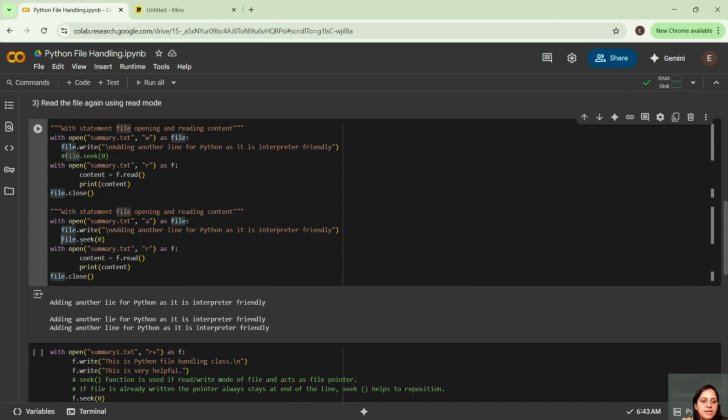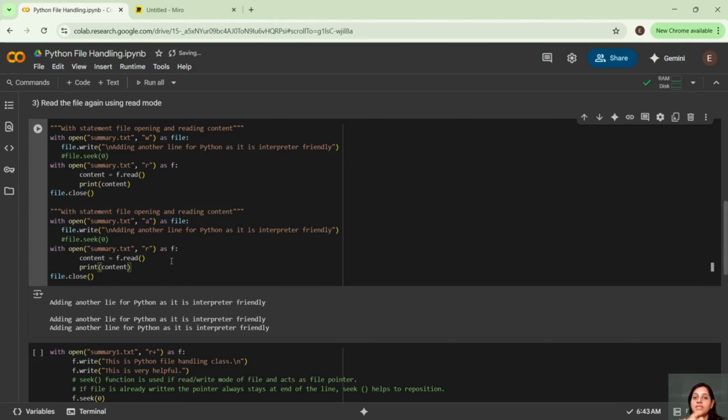Similarly here, I have taken another example. I'm opening the file in append mode. This is append mode. This is write mode. I'm showing you each and every example. On the top, I showed you read mode. So this is write mode, and this is append mode. So I'm adding a line, that means I'm appending a line. What will happen, guys? It will append at the end of the file. Whatever the last line is, after that only it will append.